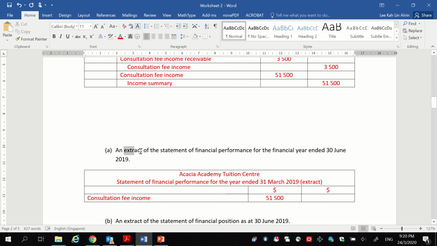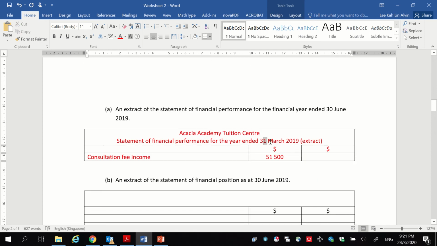Since they are asking you for an extract and not a whole statement, you have to include the word extract over here. If you do not write the word extract, I will expect a whole statement, which you do not have enough information in this question to do. So please remember, if they are asking you only for a small part of the statement, include the word extract. And as you can see here, there's a typo. It should be 30th of June.